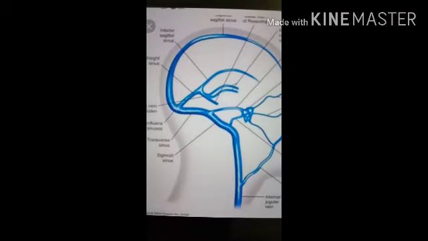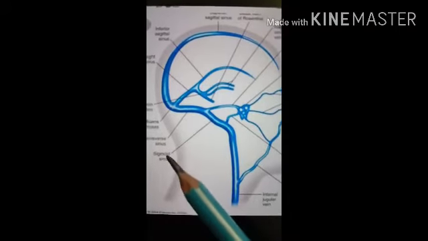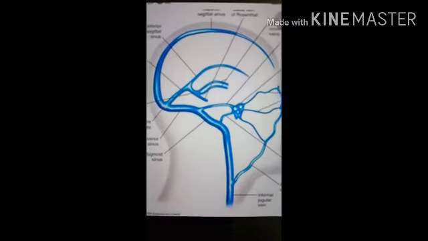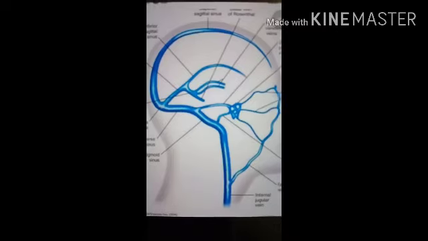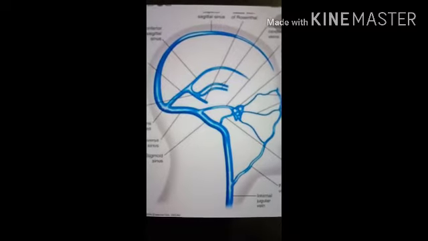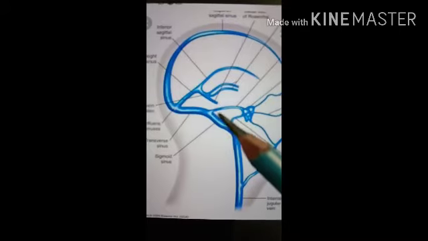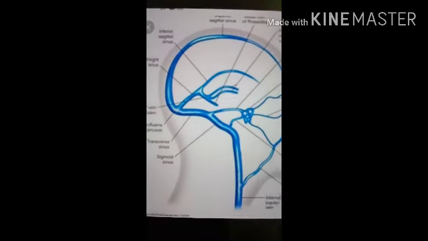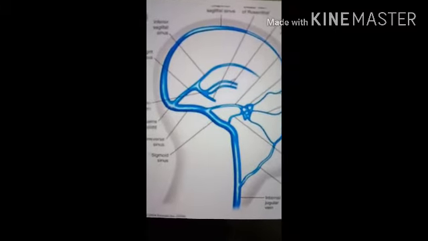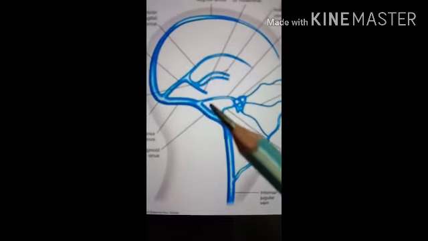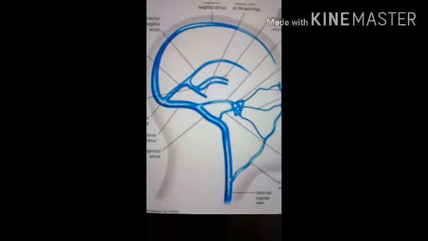Next to it is the sigmoid sinus. So here in this diagram you can see this is the sigmoid sinus. The sigmoid sinuses are the continuation of the transverse sinus, and each curves downwards and medially. So here you can see it curves downwards and medially and lies in the groove of the mastoid process of the temporal bone.